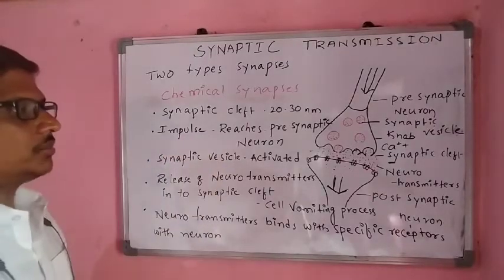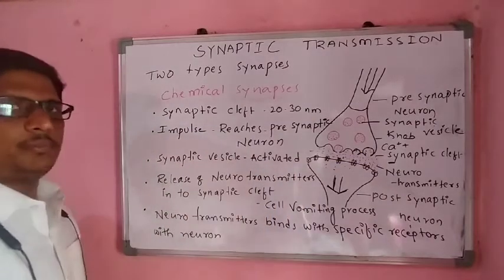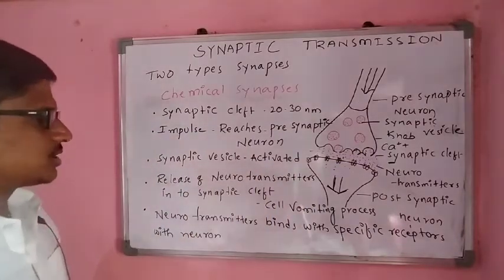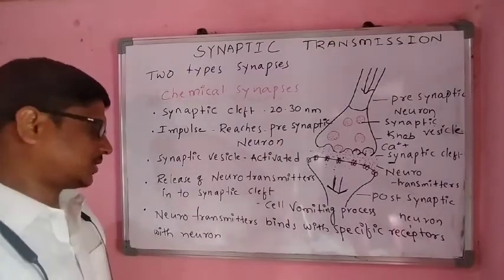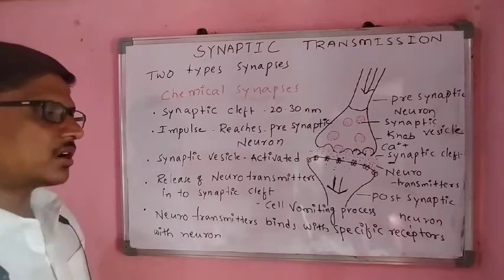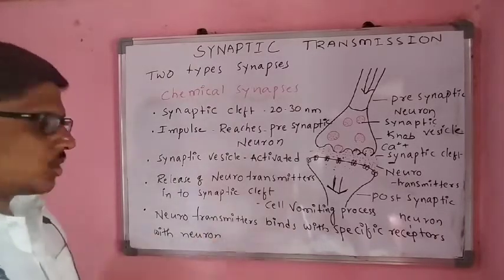The impulse reaches the presynaptic neuron, the synaptic vesicles are activated, and neurotransmitters are released into the synaptic cleft by the cell vomiting process and bind with specific receptors of the next neuron.